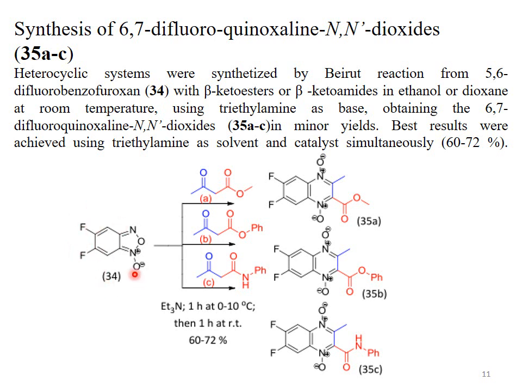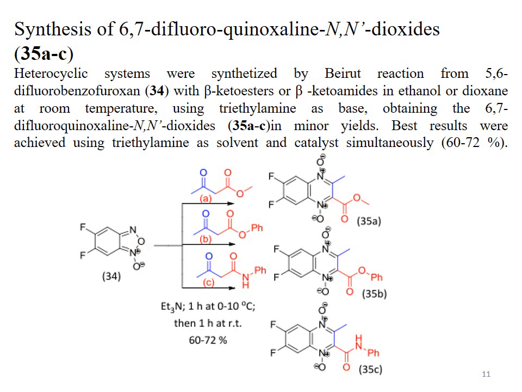See this one, this is compound number 34, which is the derivative of compound number 1, that is a benzofuroxan system. It's a difluorobenzofuroxan because it has two fluorine atoms at these two positions. When this compound number 34 reacts with compound A, that is the beta keto ester, B, it's also a beta keto ester, and C, a beta keto amide.